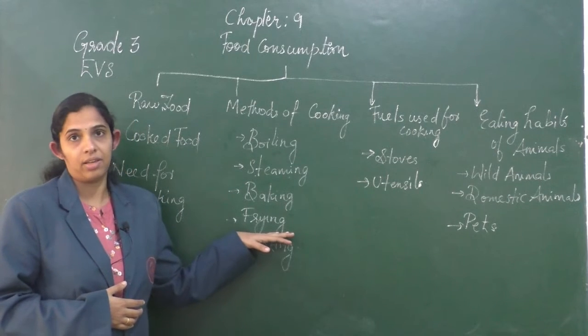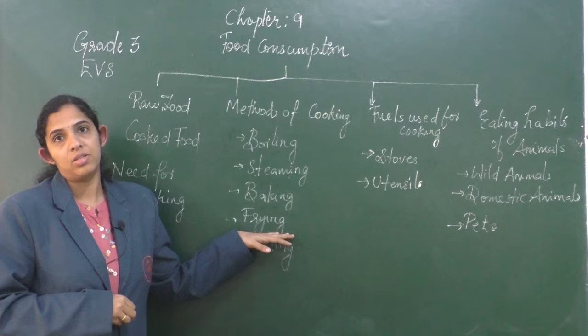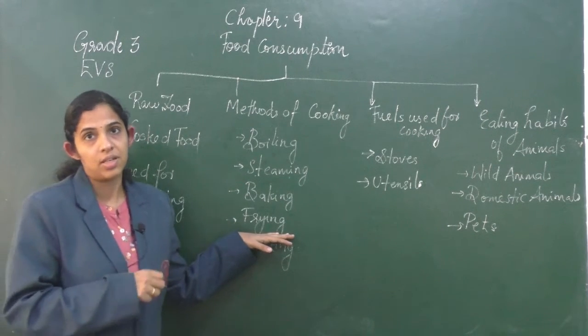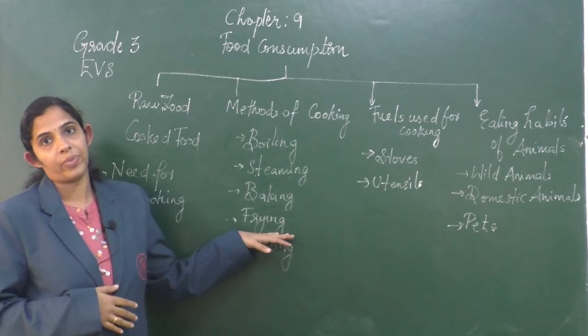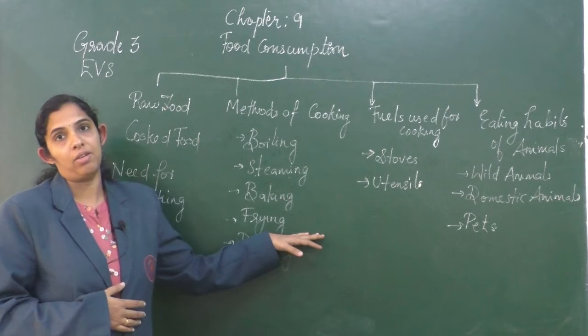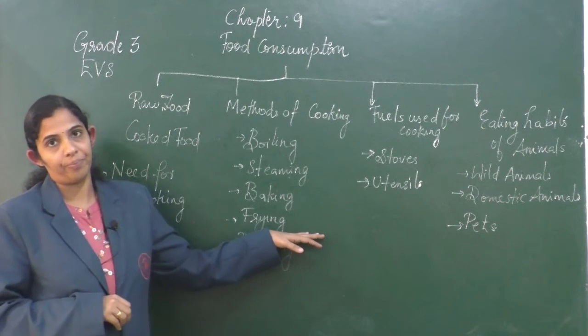Next we have seen frying. Frying is a method of cooking using oil. There are two types of frying, as we have seen during interactive sessions. They are deep fry and shallow fry. Deep fry uses a lot of oil, whereas in shallow fry the food is cooked using a smaller amount of oil.